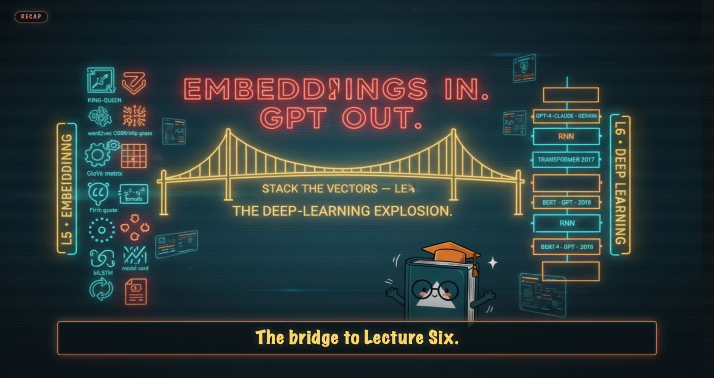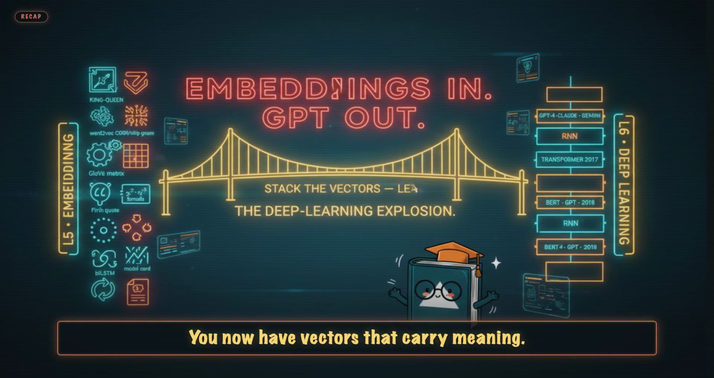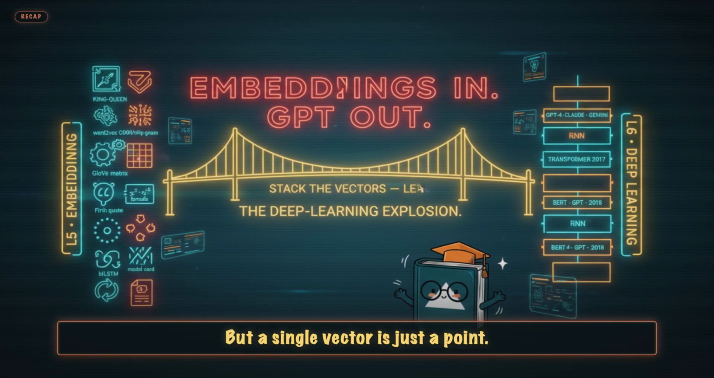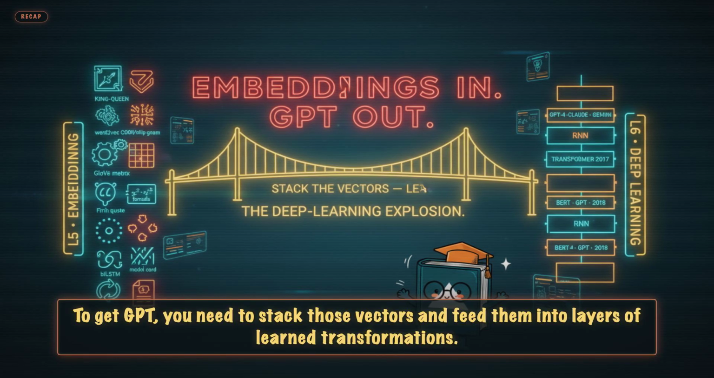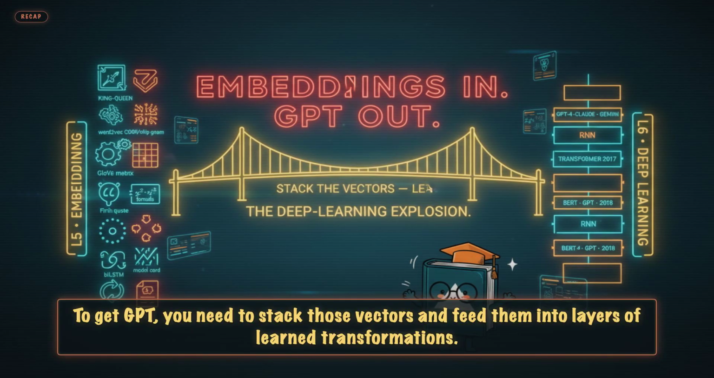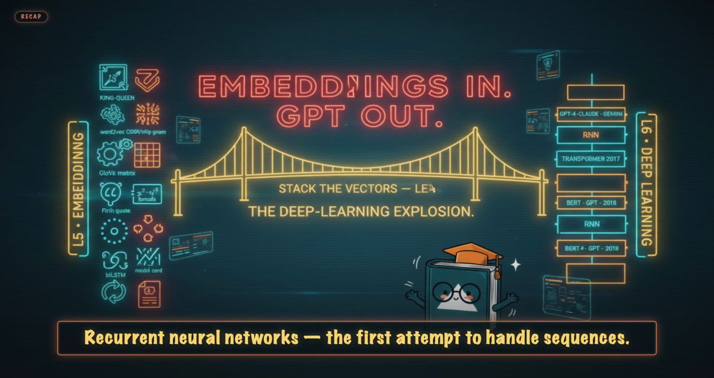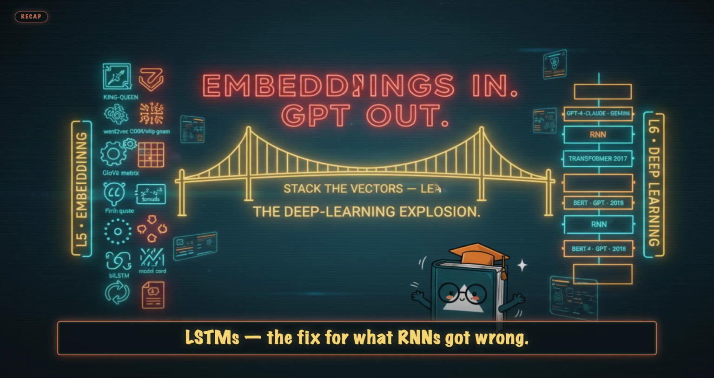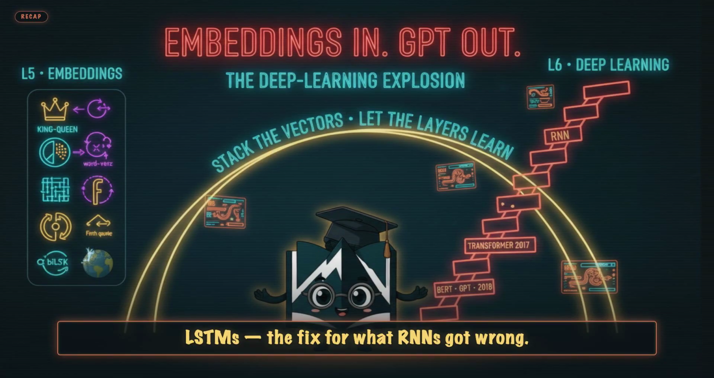Beat 3. The bridge to Lecture 6. You now have vectors that carry meaning, but a single vector is just a point. To get GPT, you need to stack those vectors and feed them into layers of learned transformations. Recurrent neural networks, the first attempt to handle sequences. LSTMs, the fix for what RNNs got wrong.